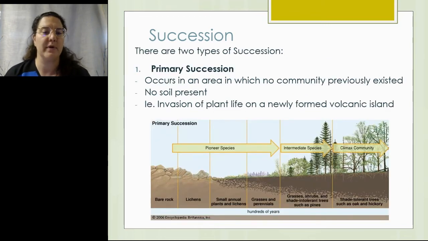Now, there are two primary types of succession. One is primary succession, and this occurs in an area where no community previously existed.